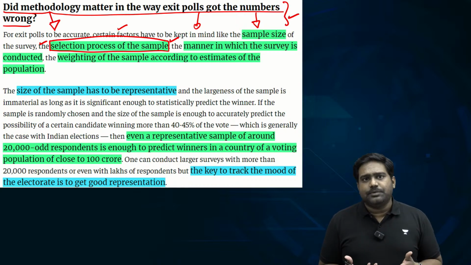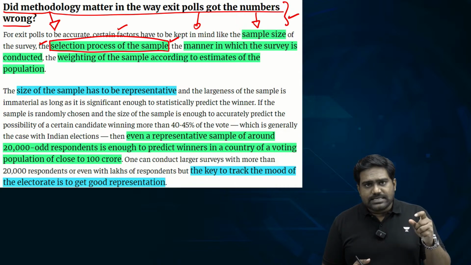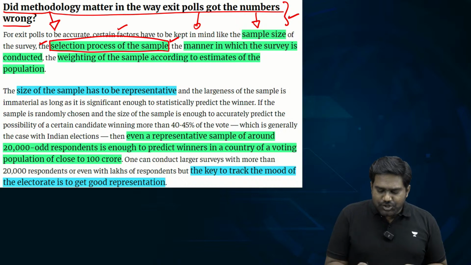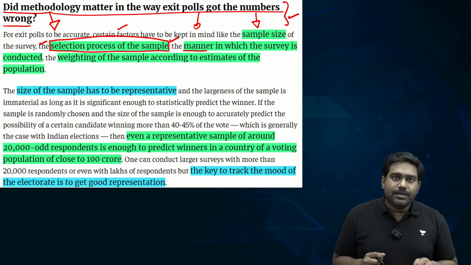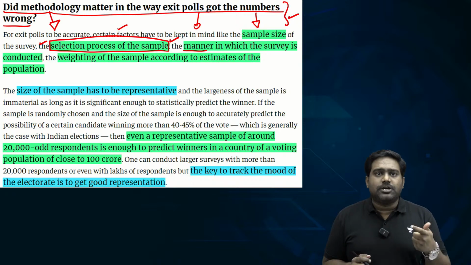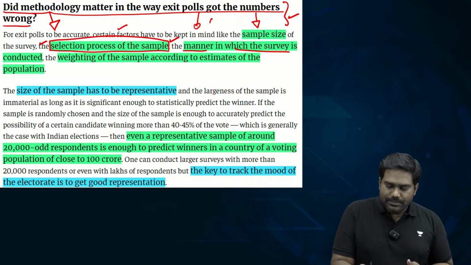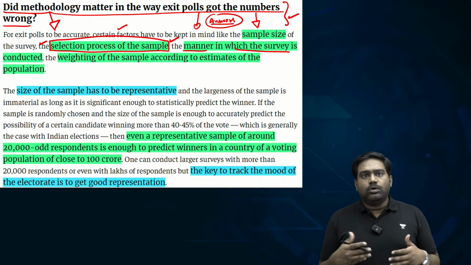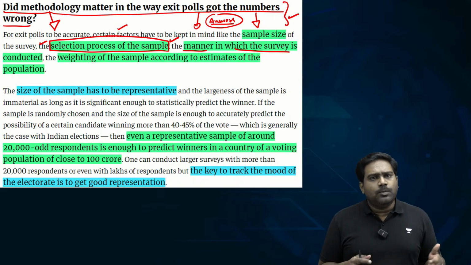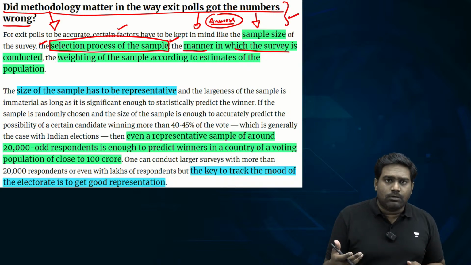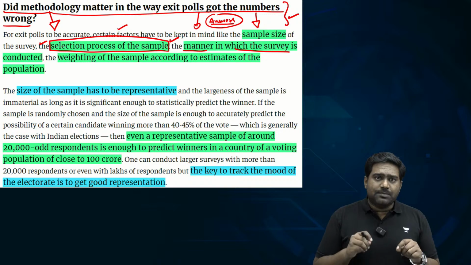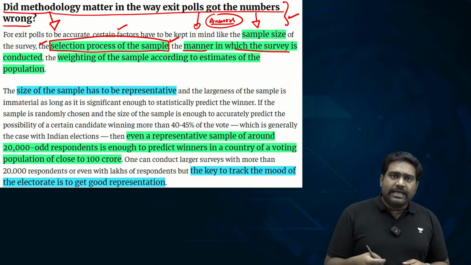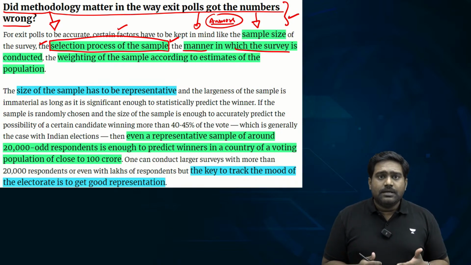It's practically impossible. So they will select a sample size, and they will ensure that the sample size is as wide and representative as possible. They will try to capture the answers from all age groups, because the voting choice of a 20-year-old would be different from the voting choice of a 40-year-old, and that would be different from the voting choice of a 60-year-old. So it's important to ensure that there is age-wise representation as well.